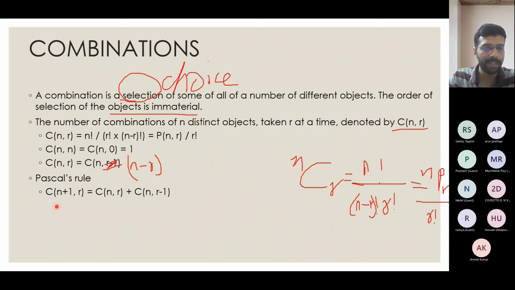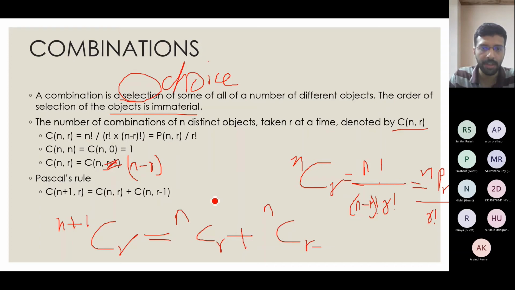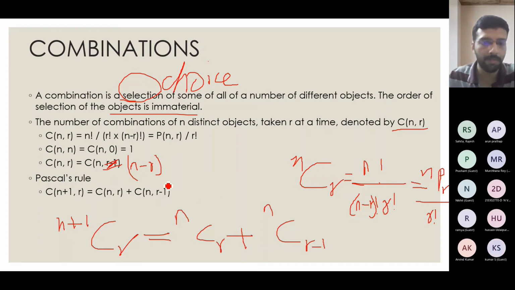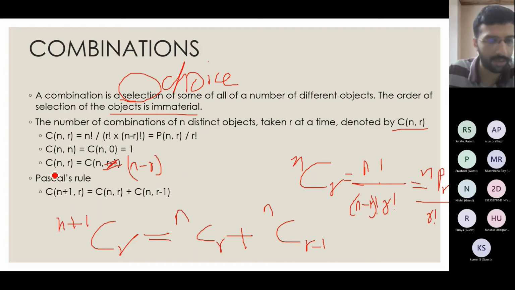Pascal's rule tells me that (n plus 1)Cr equals nCr plus nC(r minus 1). Similar to our permutations, when we are implementing things using recursion, we can directly use this equation. And when we go for binomial probability distribution and the binomial theorem, we will again be extensively using this.